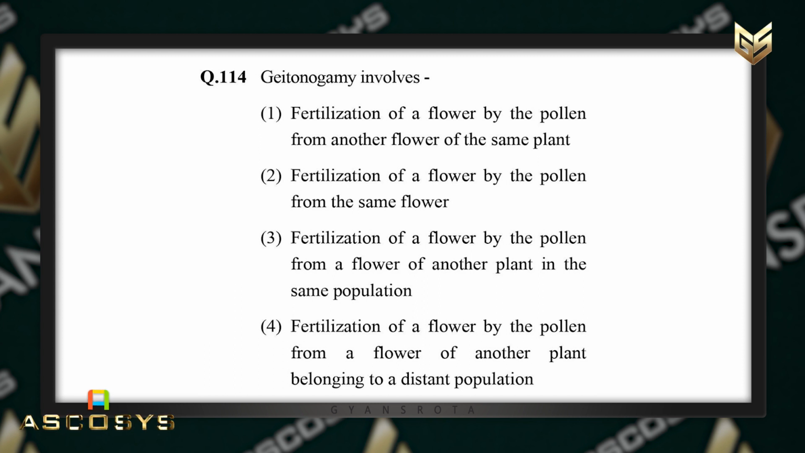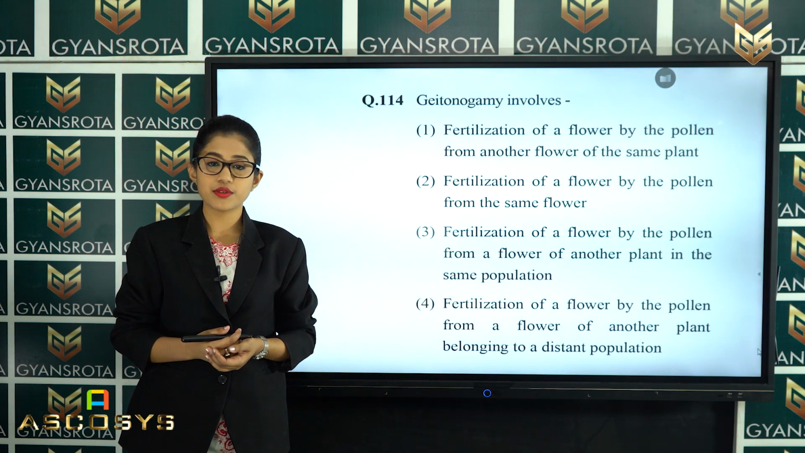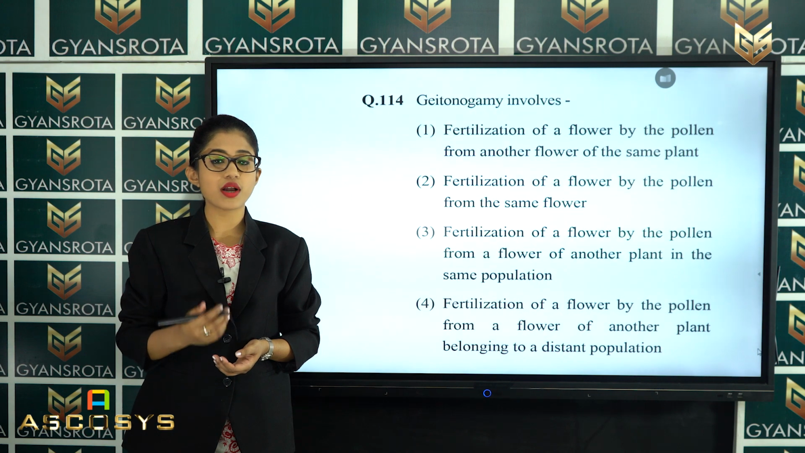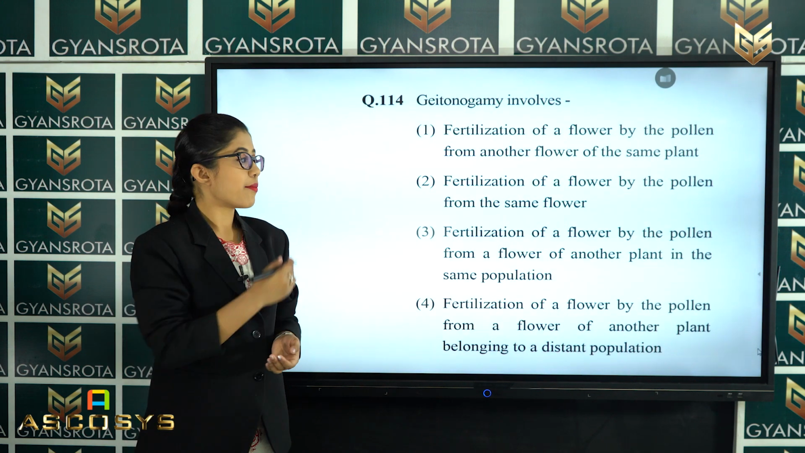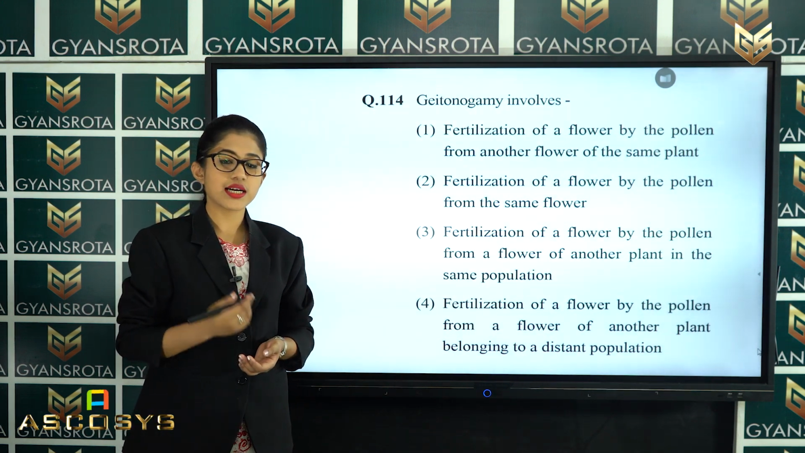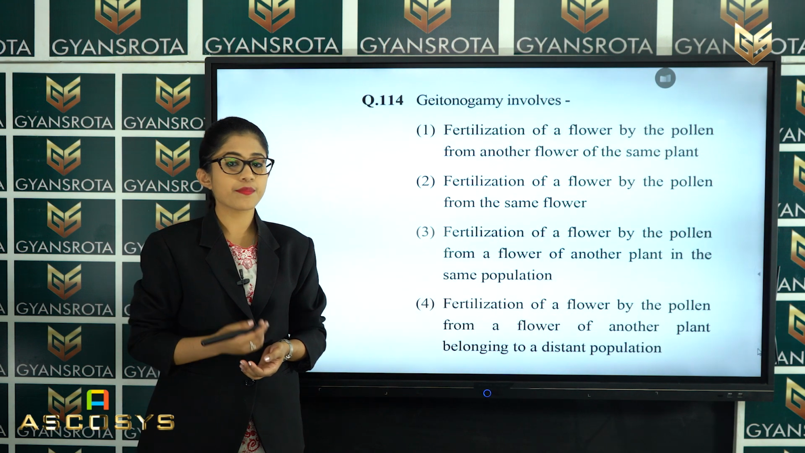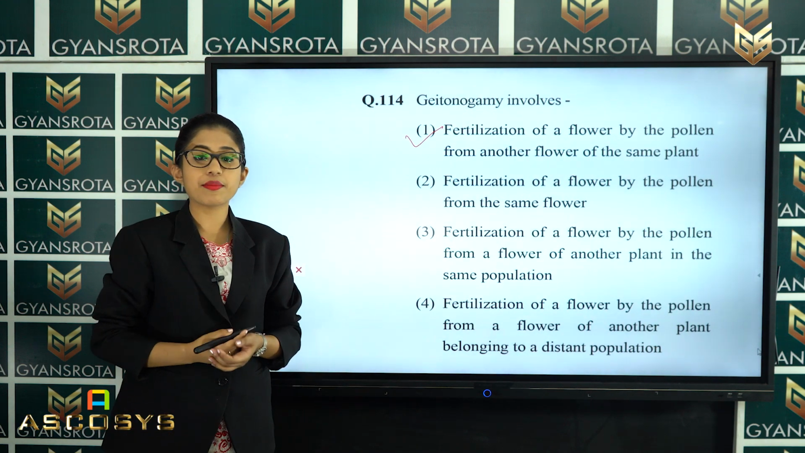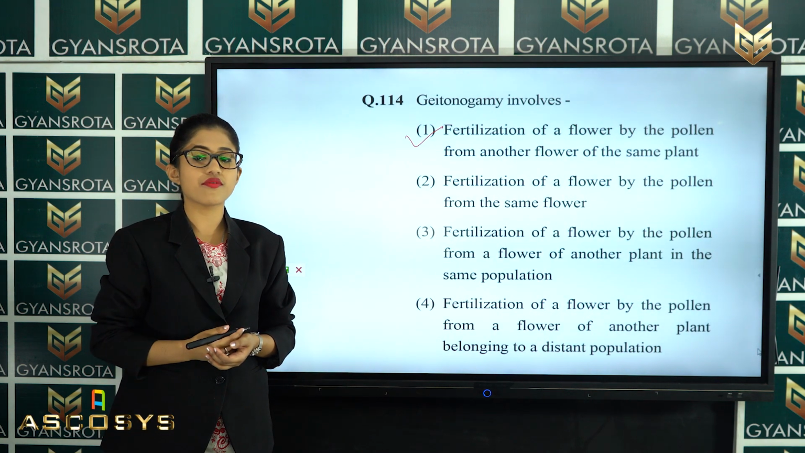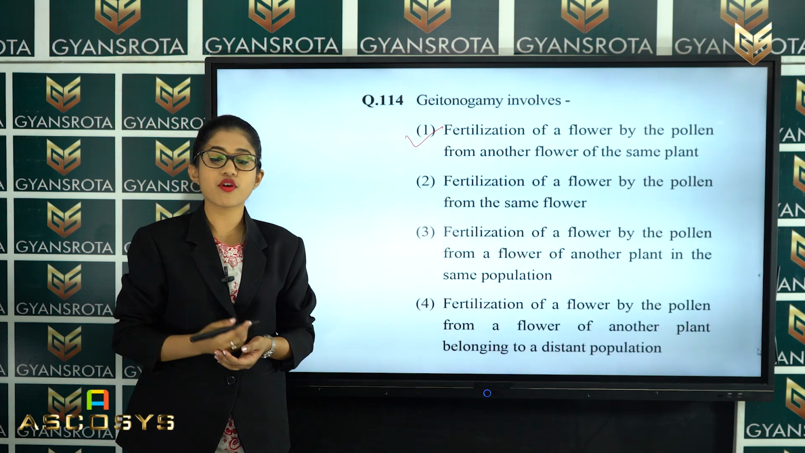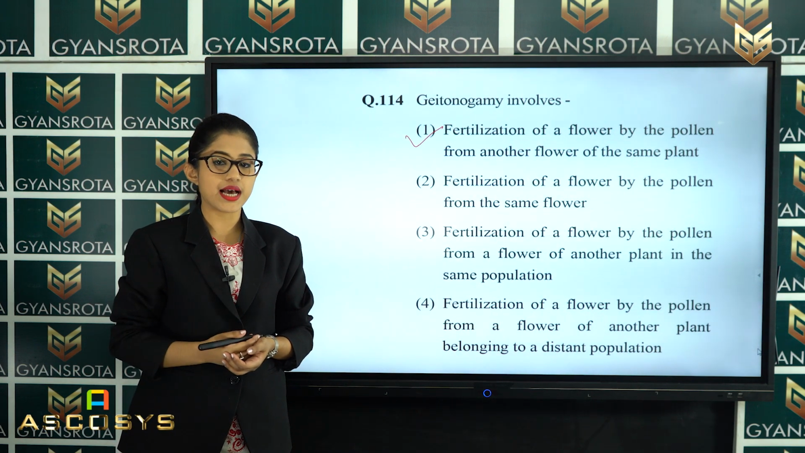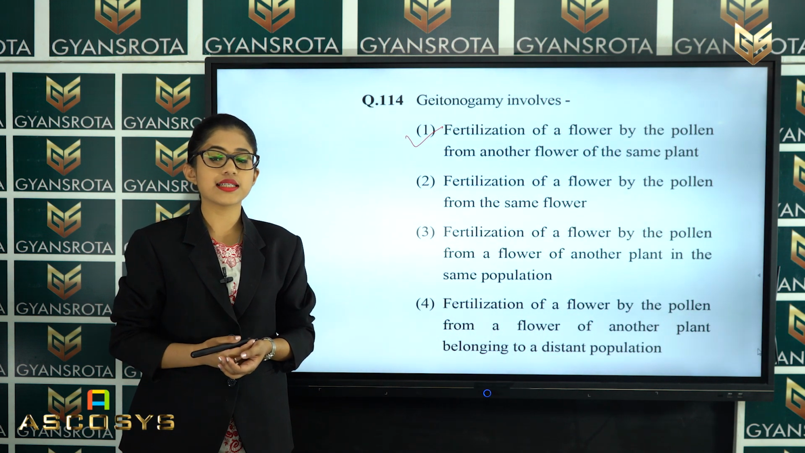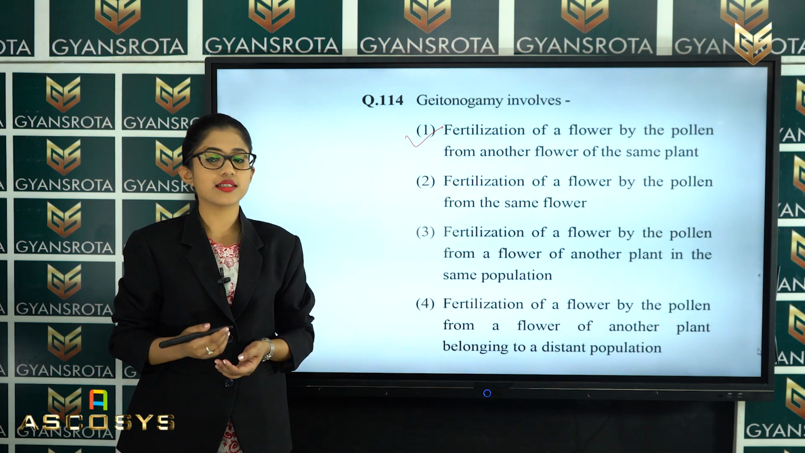So, in the chapter sexual reproduction in flowering plants, we have discussed the kinds of pollination, right? So, among all these 4 options, what is the correct answer? That is option number 1, which means that geitonogamy involves the fertilization of a flower by the pollen from another flower of the same plant. So, that is the correct answer. So, option number 1 is the correct answer for question 114.